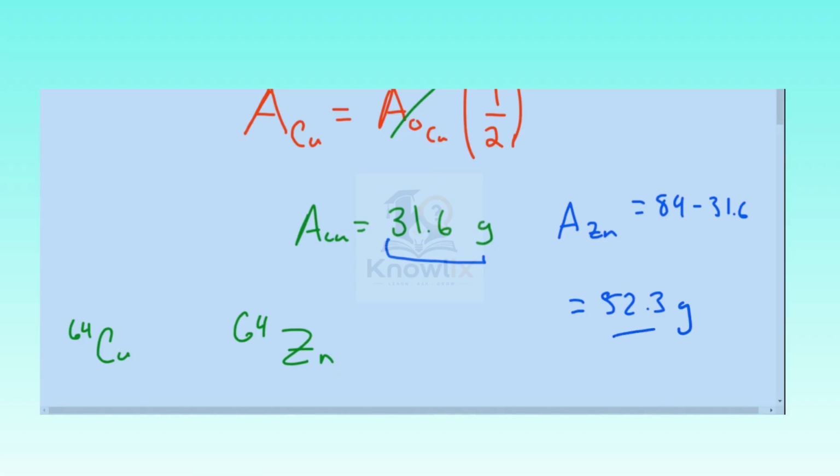And so that's going to be our final answer, because really, you just have to be careful of what they're asking you. This 31.6 will be the answer if they asked you how much copper is remaining, and because they asked you how much zinc, you just have to basically see how much went and became zinc instead of how much remains as copper.